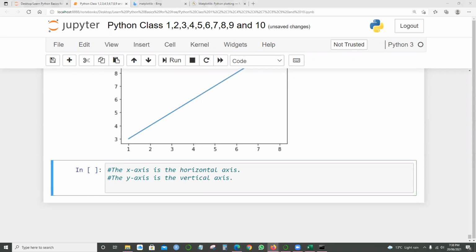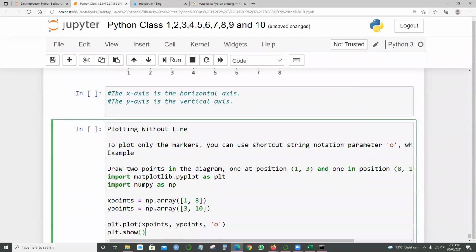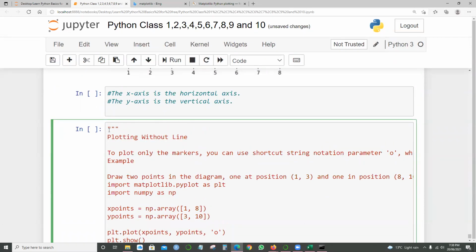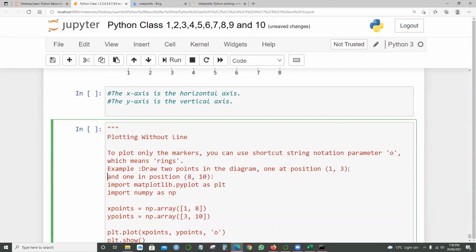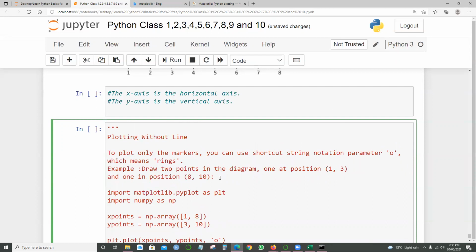Now, plotting without the line. If I say I don't want the line at all, and I just need to plot the same thing, how are we going to plot it? In this case, I comment it out. I'm giving the same example, but this time I'll close the comments over here.